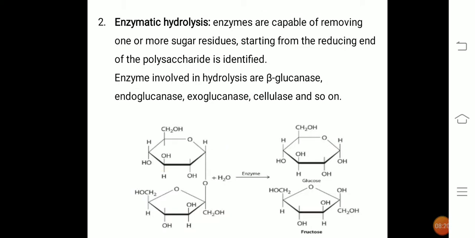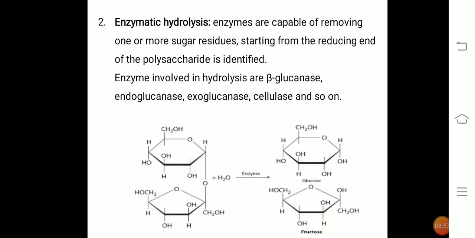Next is the enzymatic hydrolysis. Enzymes are capable of removing one or more sugar residues starting from the reducing end of the polysaccharide. That means on the reducing side they cleave the sugar units, giving individual sugar units of a polysaccharide. The enzymes involved in hydrolysis are beta glucanases or endoglucanases, exoglucanase, cellulase and so on.